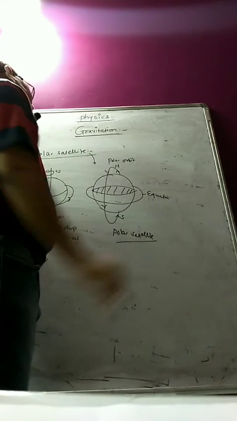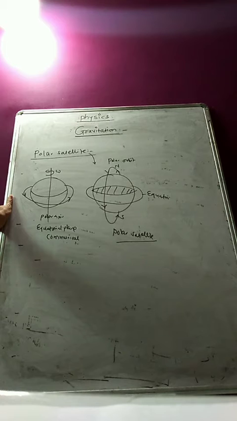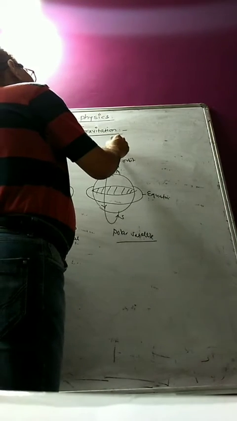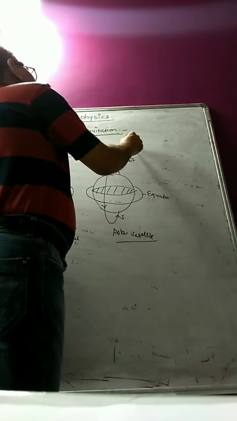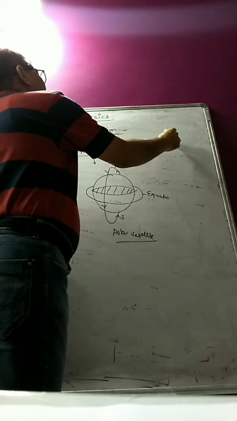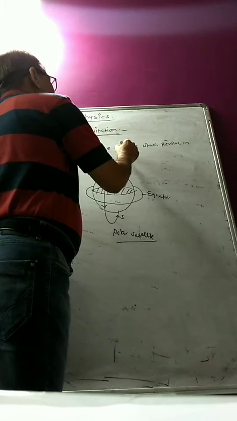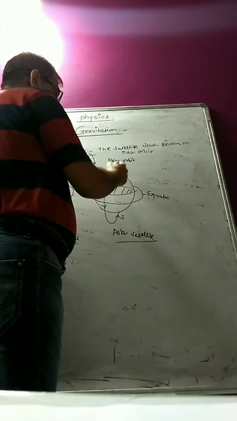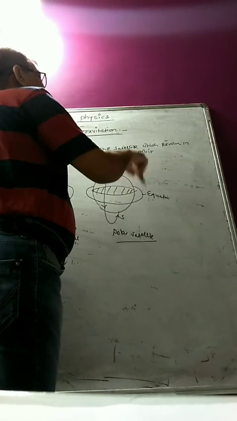Okay, the satellite which is revolving in a polar orbit, that is from north pole to south pole around the earth. Actually this orbit is perpendicular to equatorial plane.